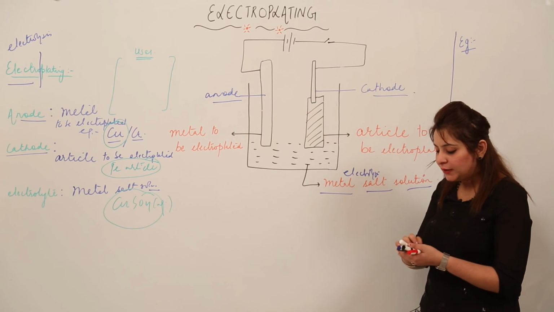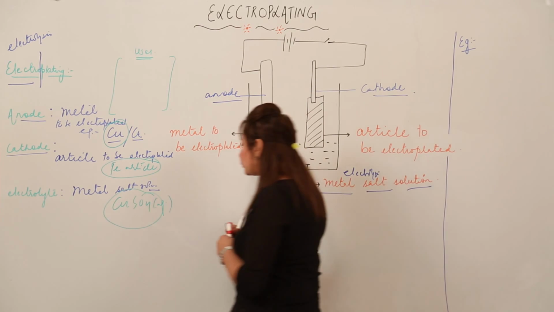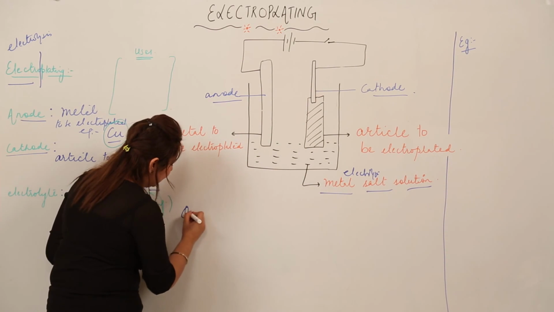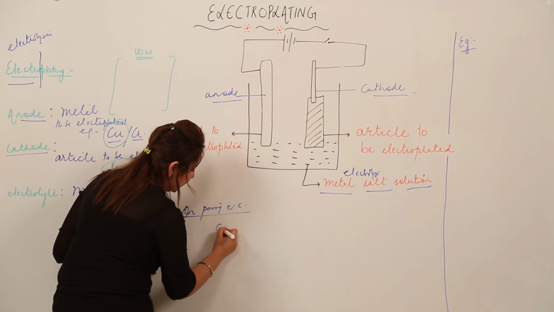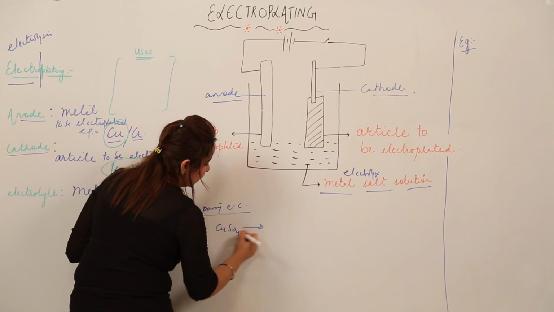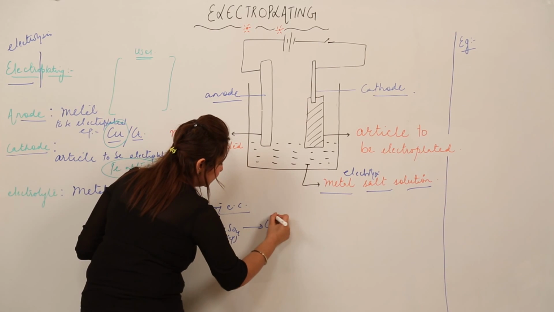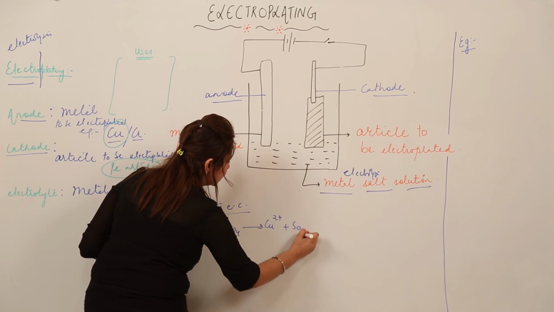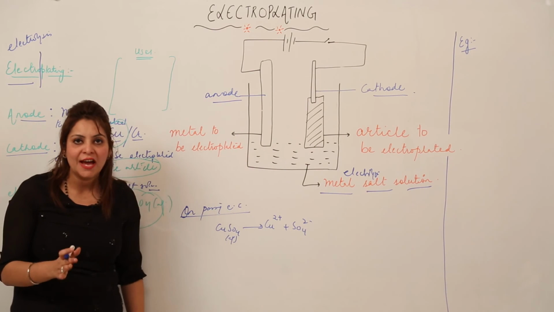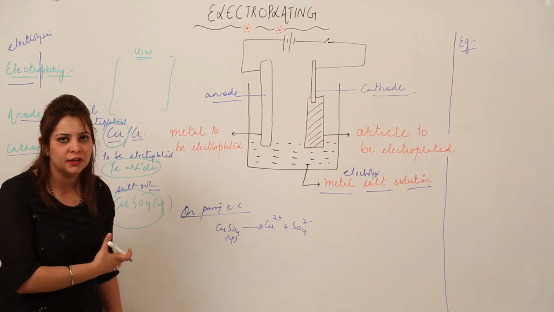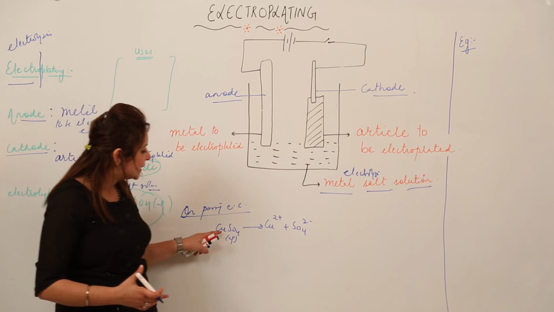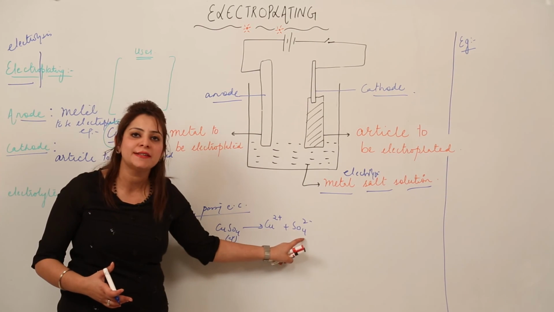Now just look at the board to see what is going to happen when we pass electricity. On passing electric current, this aqueous CuSO4 will dissociate to form Cu2+ and SO4 2-. As you all know how the electrolysis takes place, we studied in the previous topic as well. So on passing current, it just breaks into its respective ions.